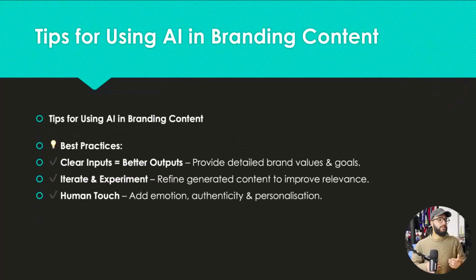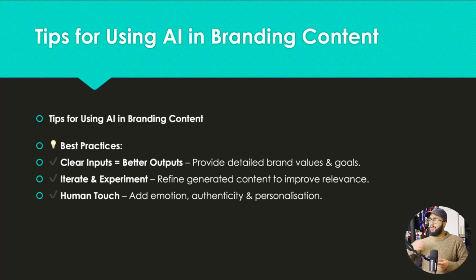So what are some tips for using AI in branding content? Make sure you're very clear to the AI. Pretend it's stupid, because sometimes it can be. It is learning as well, machine learning, essentially learning at the same time as you are. If you're clear, it leads to better outputs. Provide more detailed brand values and goals, and it'll give you a better output. The more information you give the AI, the more it will give you in return.